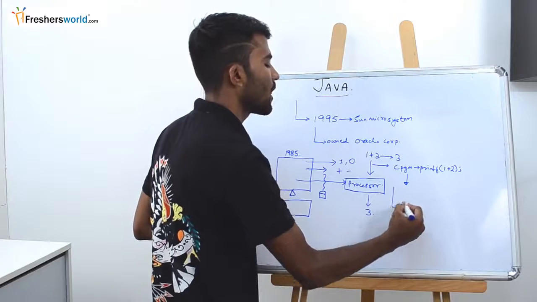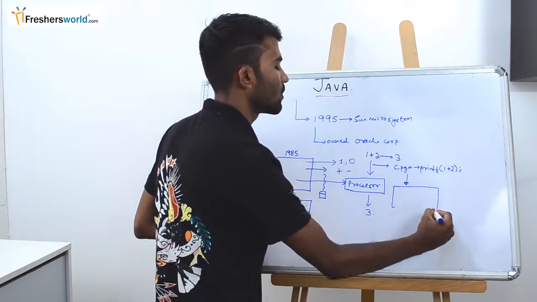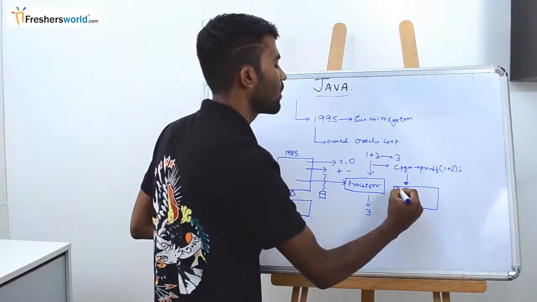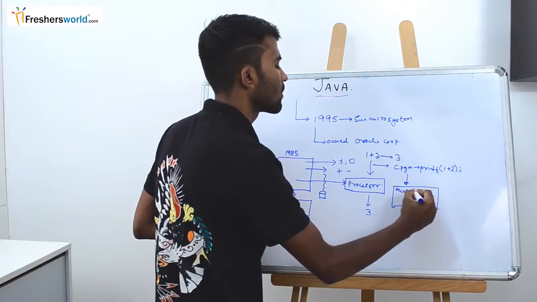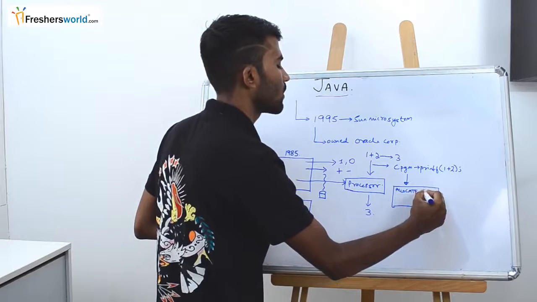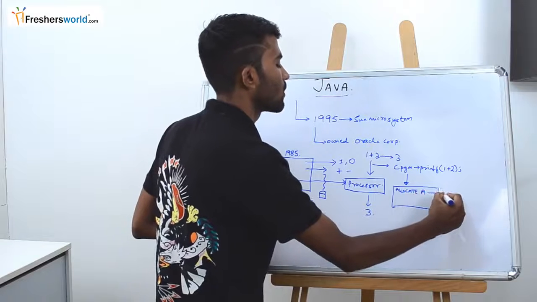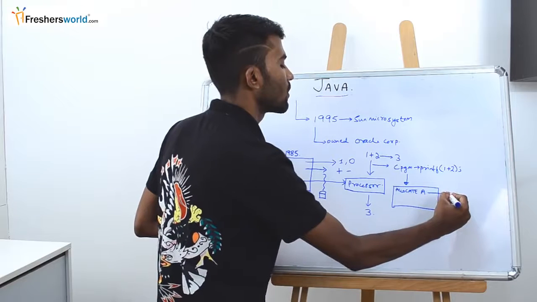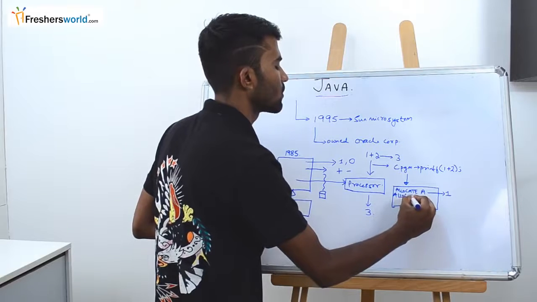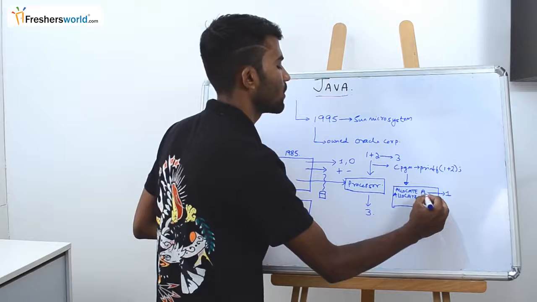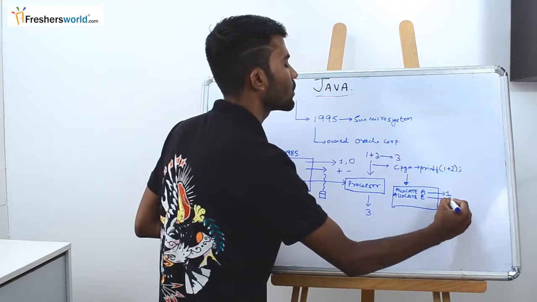Now when I compile this, I'll get an assembly level language code, something like allocate A, 1, allocate B. Now we are assigning memories.